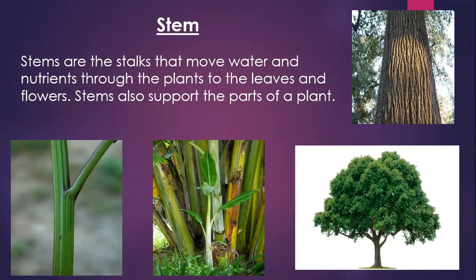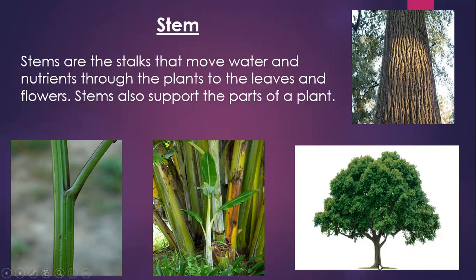Now the next part is stem. Stems are the stalks that move water and nutrients through the plants to the leaves and flowers. As I told you, roots provide water and nutrients to the stem. Then the stem transfers these to the leaves and the other parts. Stem also supports the parts of a plant. It supports the branches, the leaves, and the flowers. The stem supports the different parts of it.